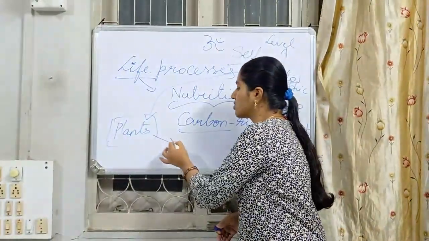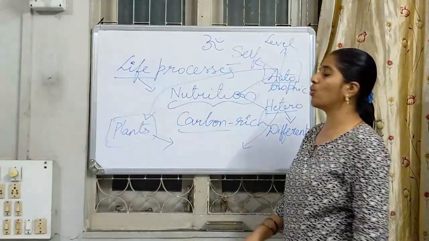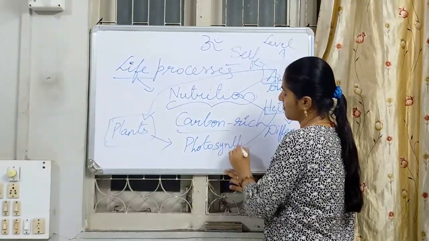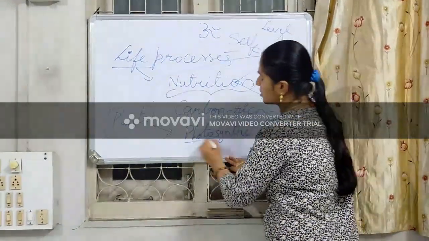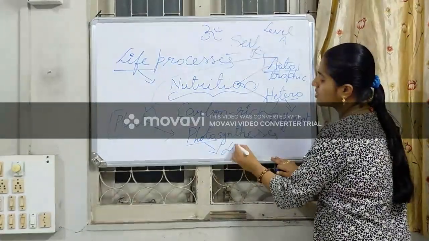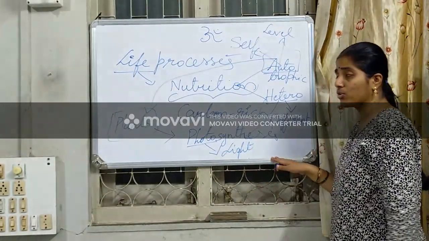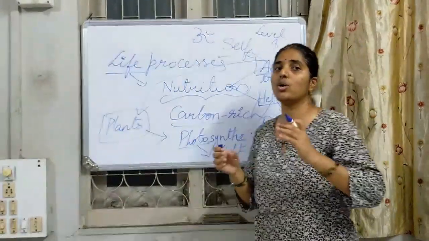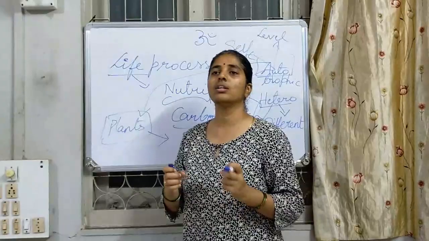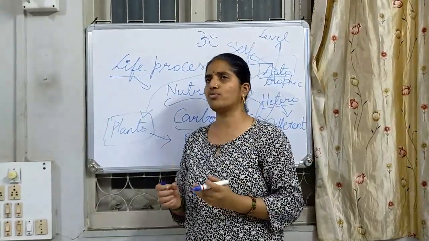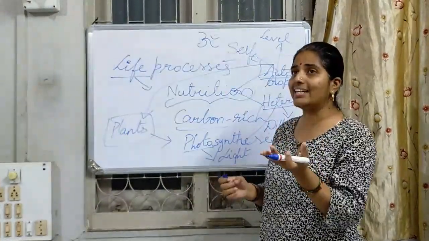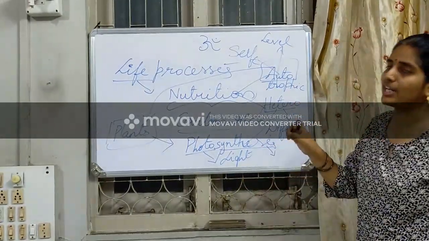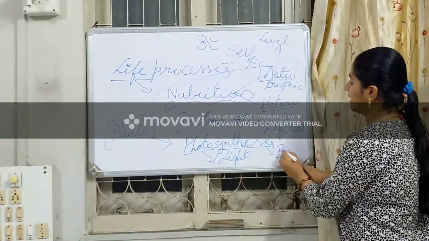So what is the importance of plants? Plants have the function called photosynthesis. What do you mean by photosynthesis? Photo is nothing but light. Here we speak about photography: through light we get picture clarity, and whatever photos we take are through light only. So that is called photo. Synthesis is the process of breaking down.